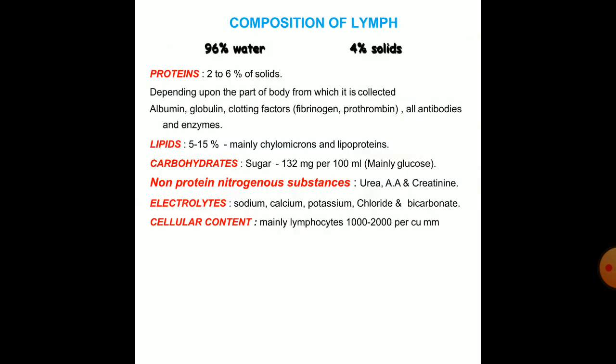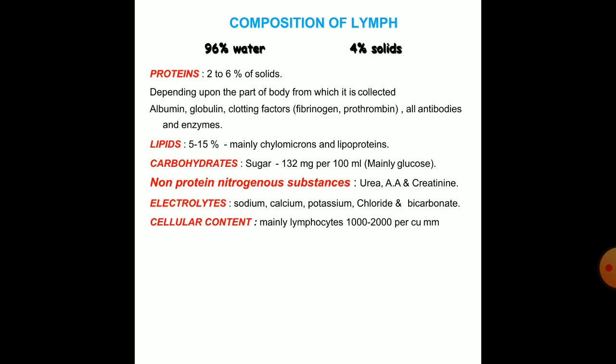The composition of lymph is 96% water and 4% solids. The solids include the proteins, which are 2 to 6% of solids, depending upon the part of the body from which it is collected. It contains albumin, globulin, clotting factors like fibrinogen, prothrombin, and all antibodies and enzymes.